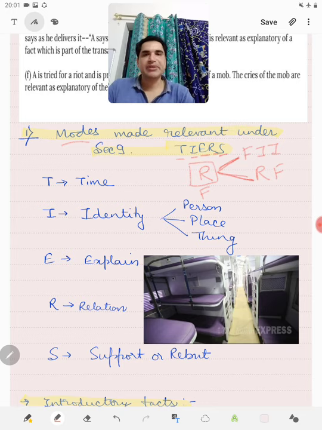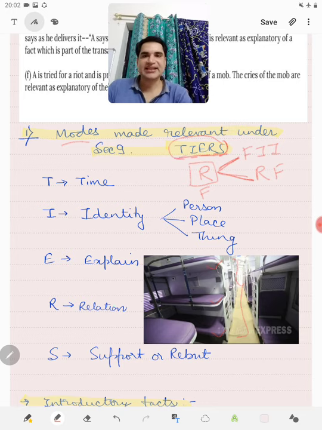Now, in order to remember it, I have made an acronym, TIRES. You must remember that whenever we go for railway reservation, we are asked AC 2-tier, 3-tier. To remember it, I have put a picture of Indian Railway, where this is the lower berth, this is the middle berth, this is the upper berth. So a tier system is there.